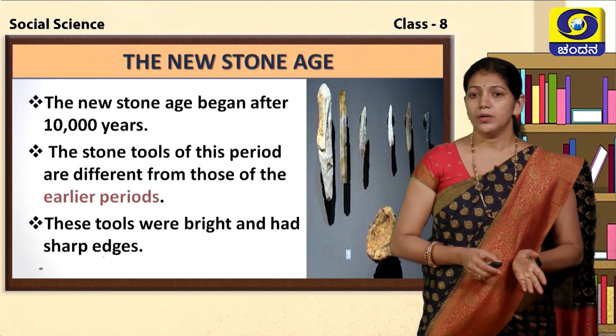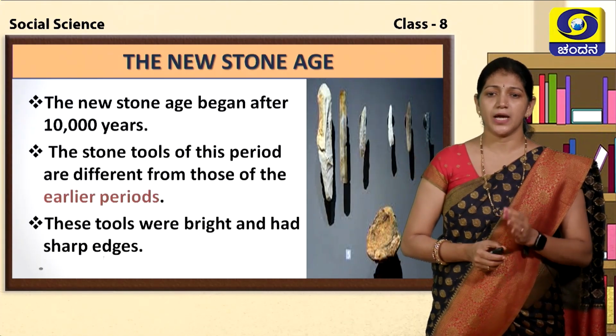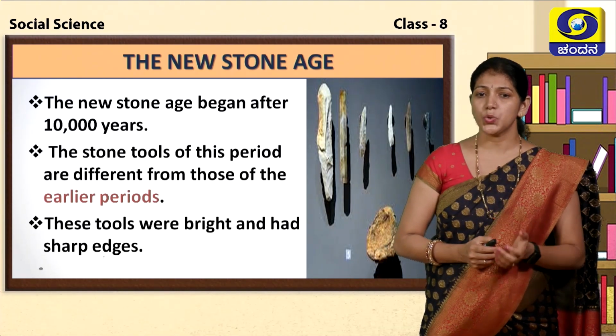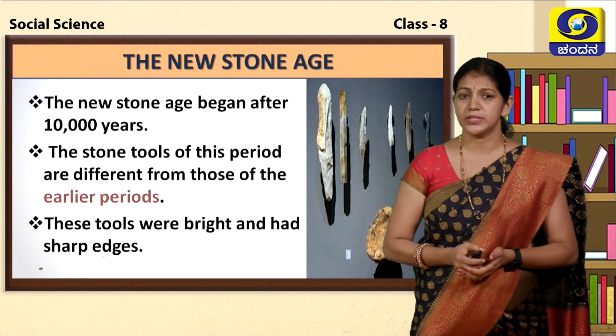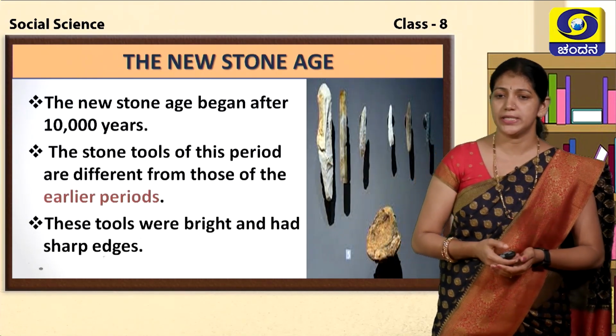Compared to the Old and Middle Stone Age, the New Stone Age weapons have very sharp edges. They used very sharp and bright stones, made from different varieties of stones. The New Stone Age began 10,000 years ago.